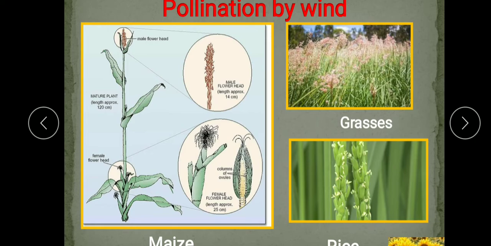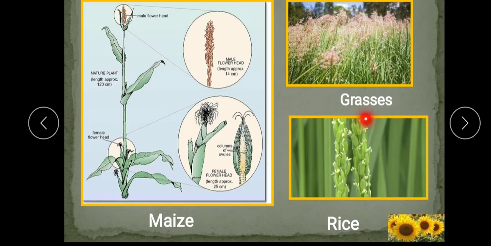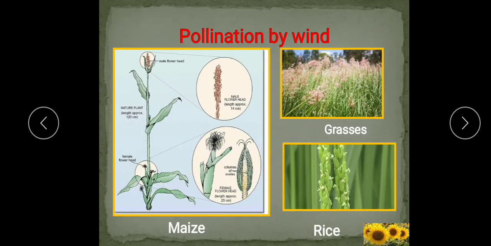So, this is the pollination by wind in maize, grasses and rice. And there are differences between the insect pollinated and wind pollinated flowers. As I explained both the methods, you can see these differences in your book on page number 24, table 2.2.